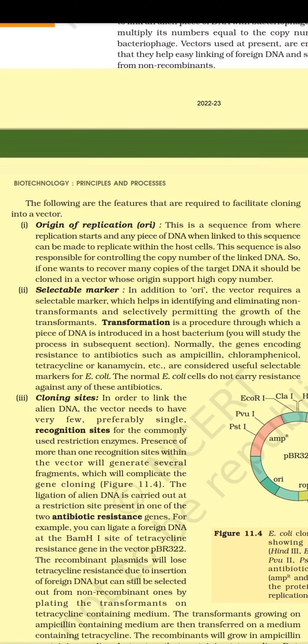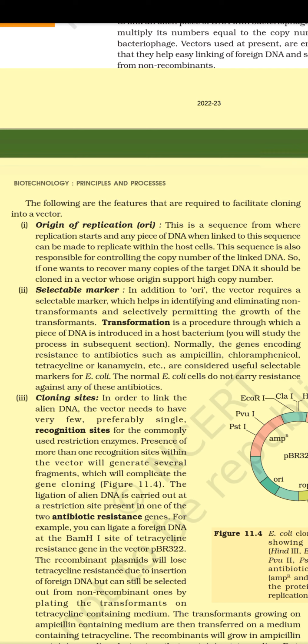Selectable marker. In addition to ori, the vector requires a selectable marker, which helps in identifying and eliminating non-transformants and selectively permitting the growth of the transformants. Transformation is a procedure through which a piece of DNA is introduced in a host bacterium. You will study the process in a subsequent section. Normally, the genes encoding resistance to antibiotics such as ampicillin, chloramphenicol, tetracycline or kanamycin, etc. are considered useful selectable markers for E. coli. The normal E. coli cells do not carry resistance against any of these antibiotics.